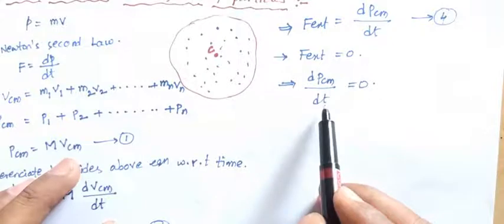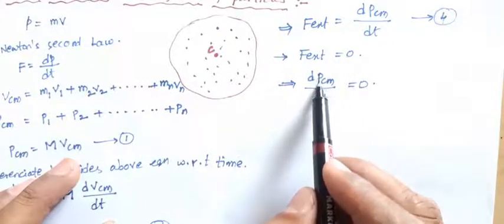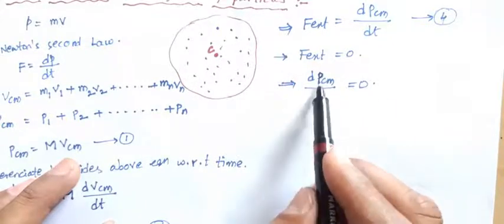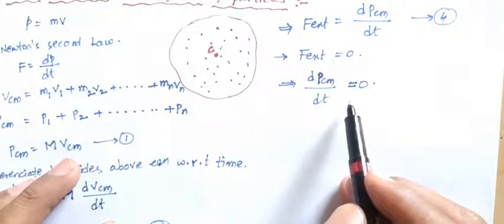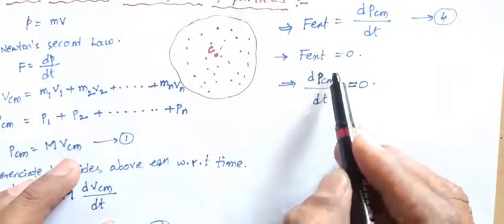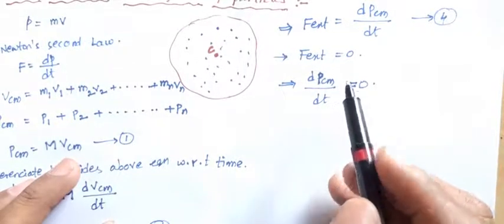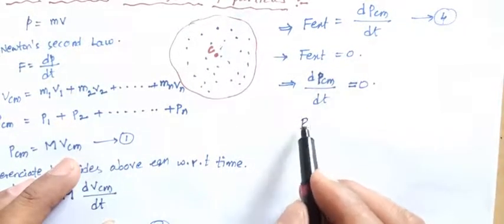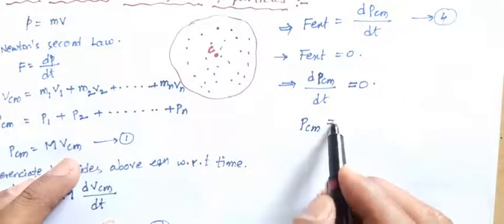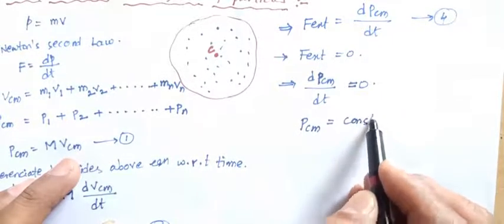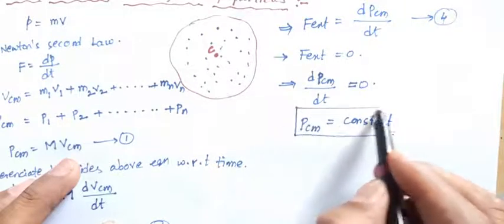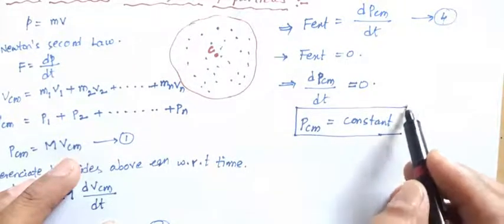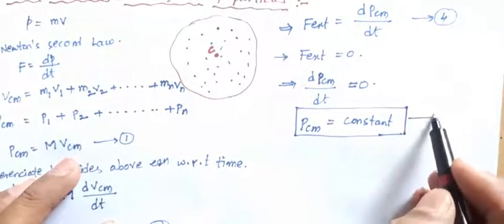The differentiation of PCM equals 0, so PCM will be constant. So PCM equals constant. This is the equation for the conservation of linear momentum.